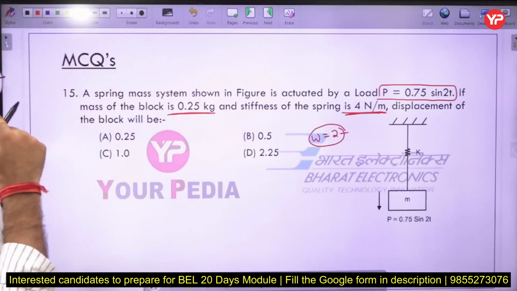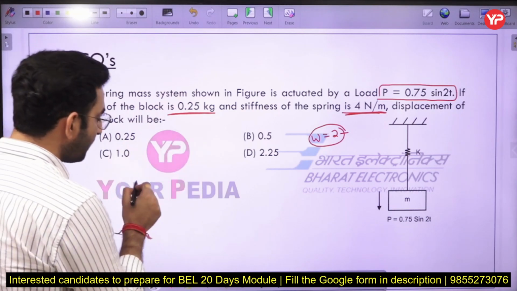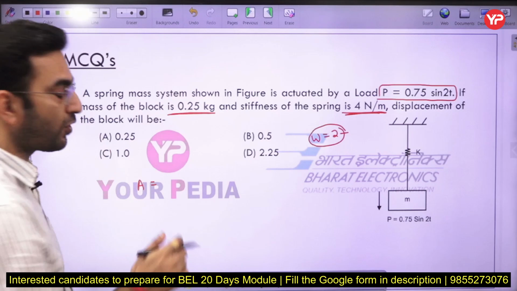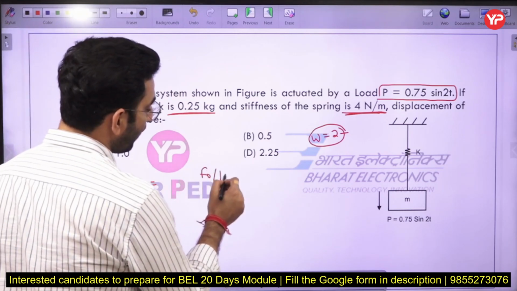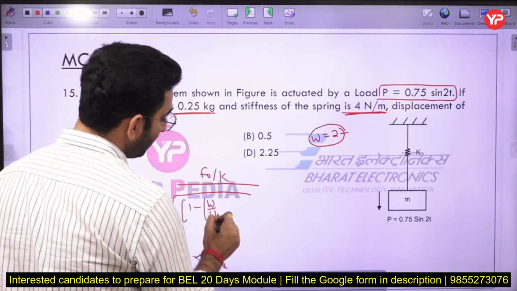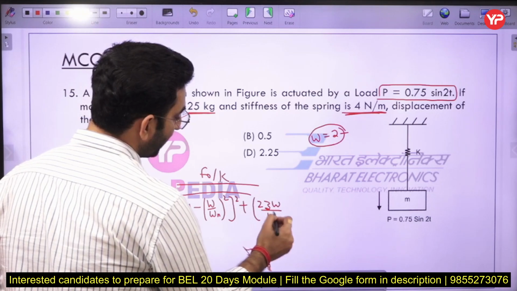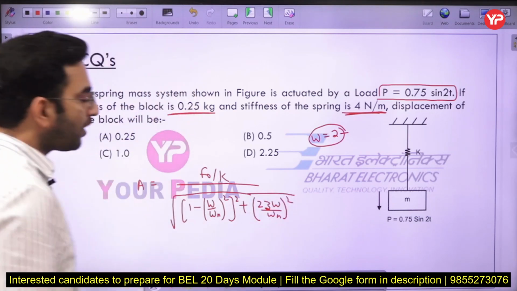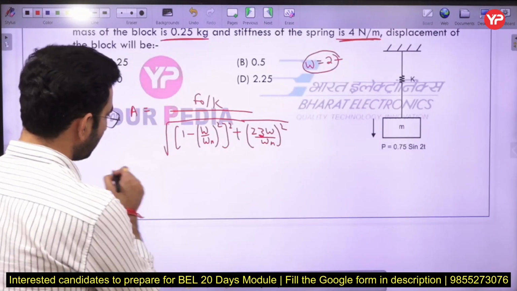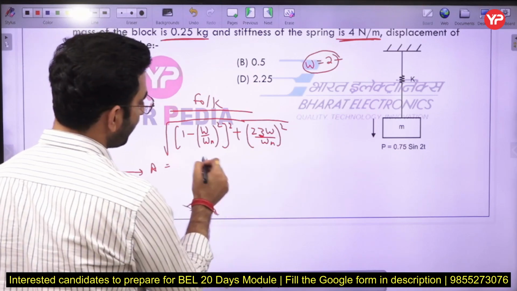Now in this case, what do you want to ask? You want to calculate the value of the displacement here. Displacement simply means amplitude. So amplitude is having a formula. Just remember the formula. The formula is very, very important for you. It is having a formula of F naught by K divided by the square root of (1 minus omega square by omega n square) whole square plus (2 zeta omega by omega n) whole square. That is the formula of the amplitude here. Okay, so just put all the values here. So F naught is given to us, that is 0.75.